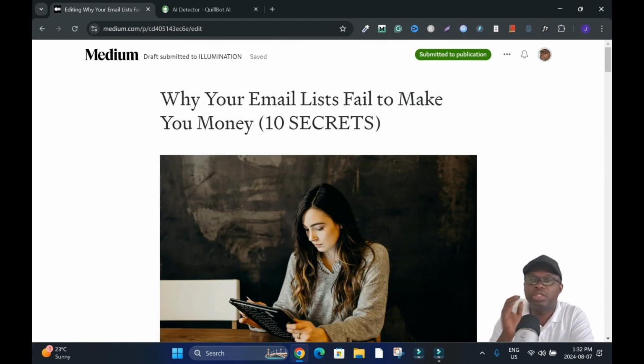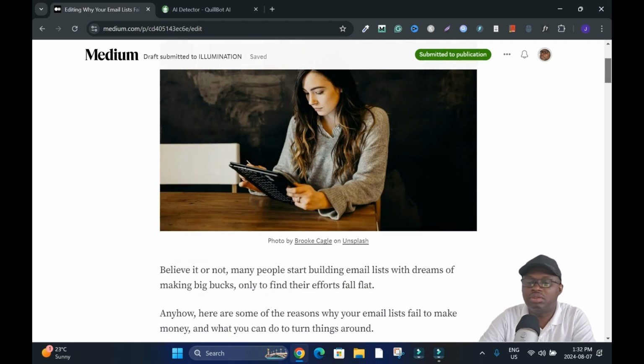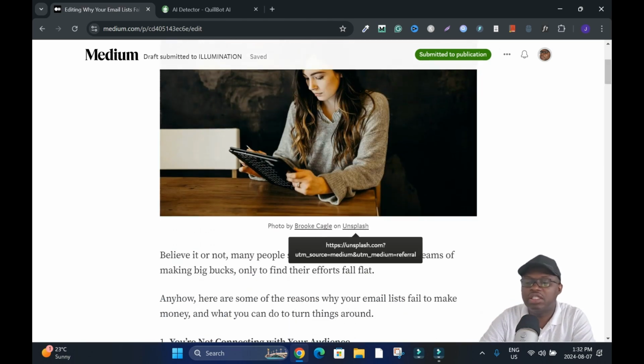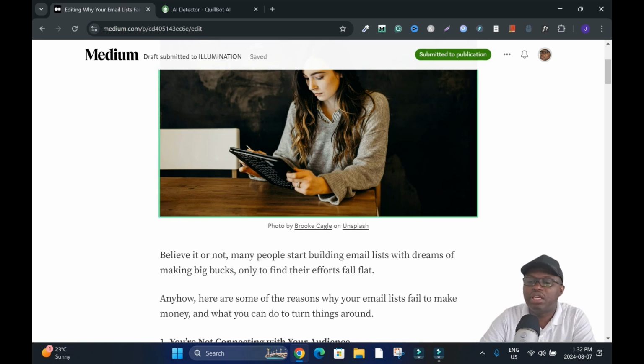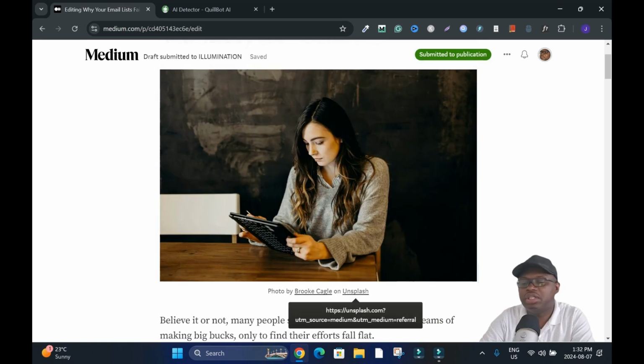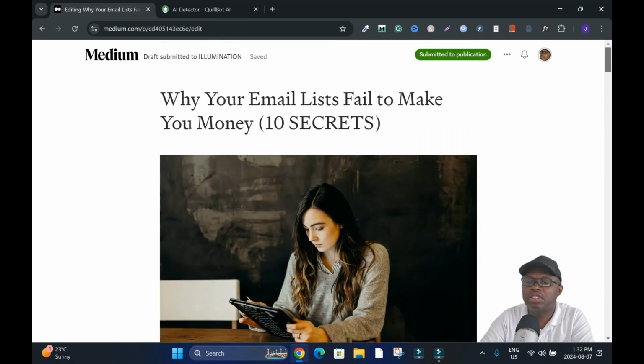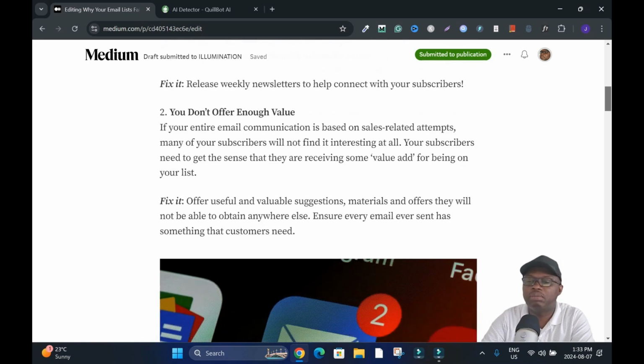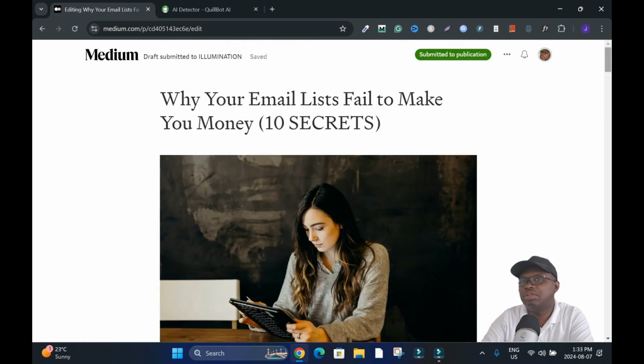But once you created the image, all you have to do is go down and click. In your case, this will be empty. Then you click on it, add image, created and designed by your name. Yeah, so this is it. So you have to wait. It's going to take hours, a day or 2 or whatever. And when they go through and they find no mistake with your article, it's going to be published. When it gets published, you receive 2 emails, or sometimes 3 if you follow yourself.